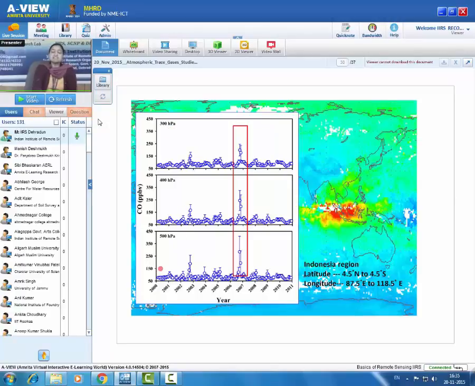We have analyzed the time series of this, and we found that values are significantly very high during October-November 2006. What is the reason? If you see the values, it is more than 200 ppb, which is a very large amount in the free troposphere where there is no source of carbon monoxide. So this is a very prominent event which is observed by MOPITT.